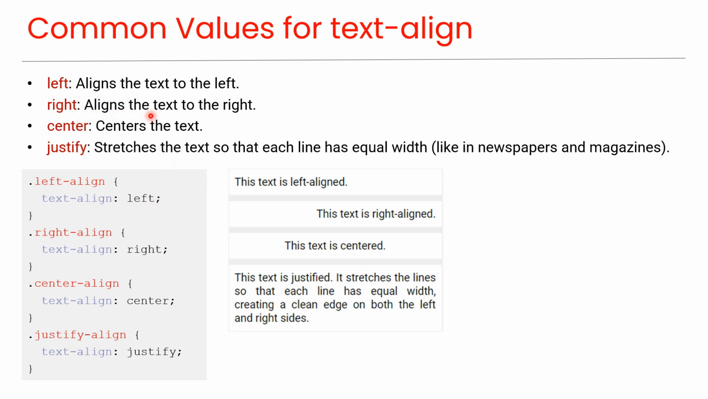Right. Aligns the text to the right, as you can see in this code. And you can see the preview here. Center. Centers the text, as you can see in this code. And you can see the preview here. Justify. Stretches the text so that each line has equal width like in newspapers and magazines, as you can see in this code. And you can see the preview here.